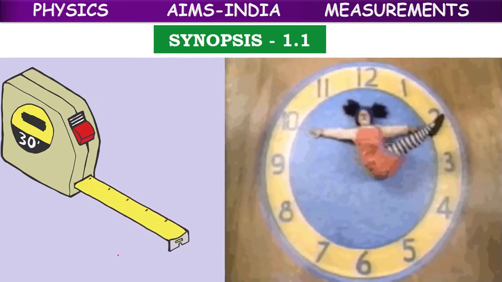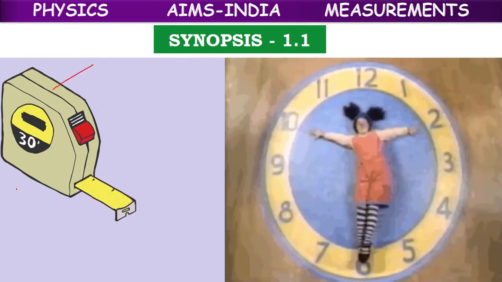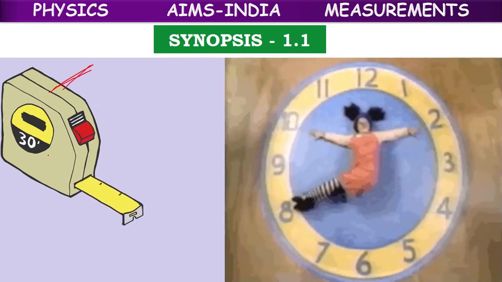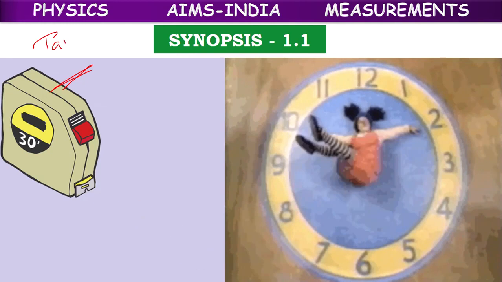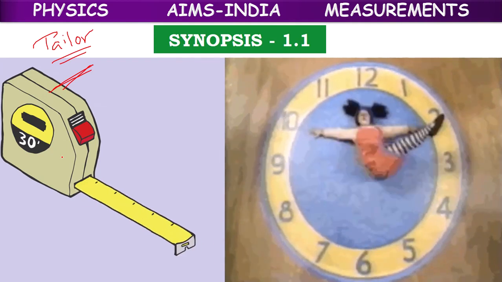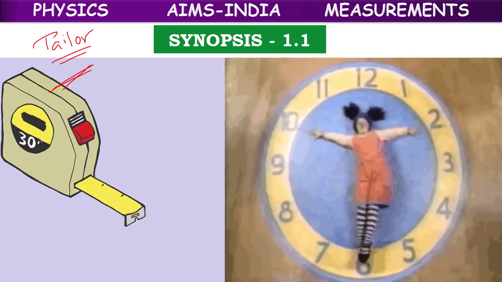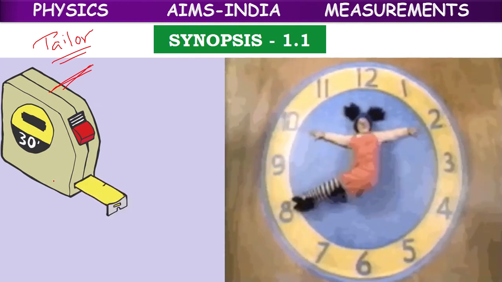If you observe the pictures here, children, we have one instrument called a tape. Where might you have observed this kind of instrument? If you go to any tailor shop, for measuring the cloth or for taking your measurements for stitching a pant or shirt, he will make use of this instrument, which is a measuring tape used for measuring small lengths.